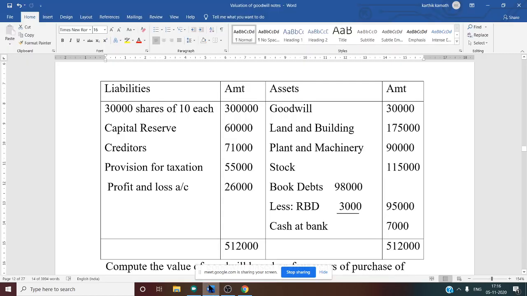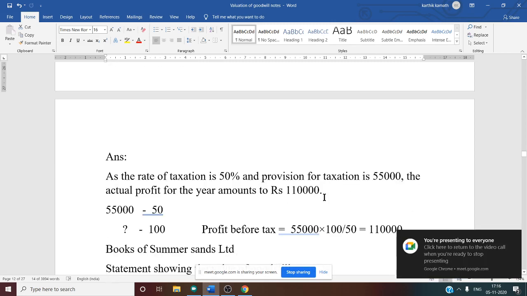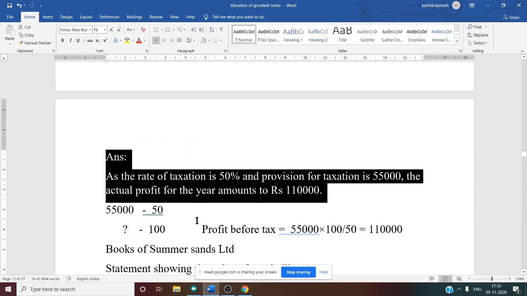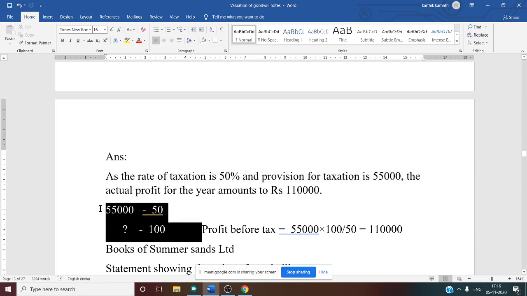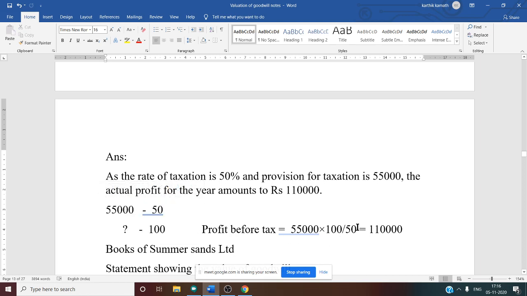See this working note number 1. Now the solution part, working note number 1. As the rate of taxation is 50% and provision for taxation is 55,000, the actual profit for the year amounts to 1,10,000. How 1,10,000? You need to do it like this. 55,000 is for 50% tax, so for 100%, how much? By cross multiplication, 55,000 into 100 divided by 50. If you do, you will get 1,10,000.